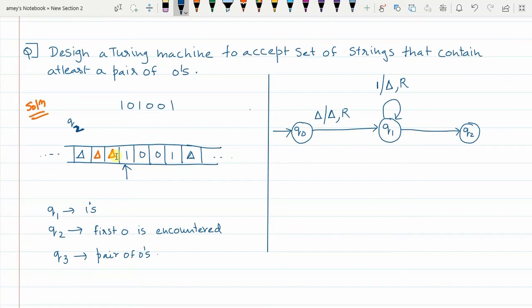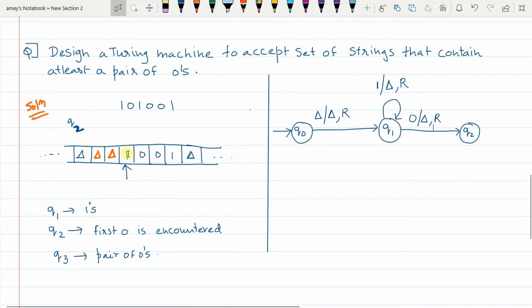So the same thing I will write here. In Q1 state, when the first 0 is encountered, 0 will be replaced with delta. That means I wipe that 0 on the tape, the pointer moves one place to the right, and I go to Q2. Now it is very important. You have got the first 0 over here, and the probability was very high that the next element is also 0 and you go to the accepting state. But now in Q2 state, when you read the next symbol, you get 1.